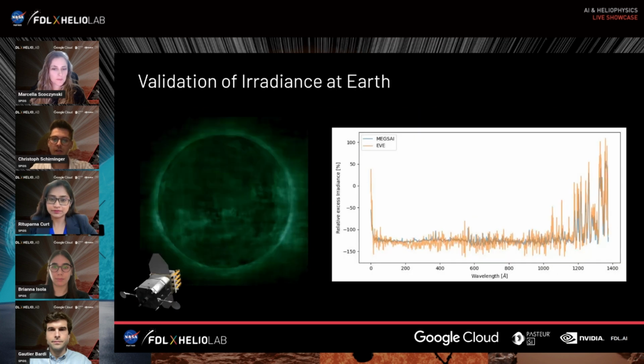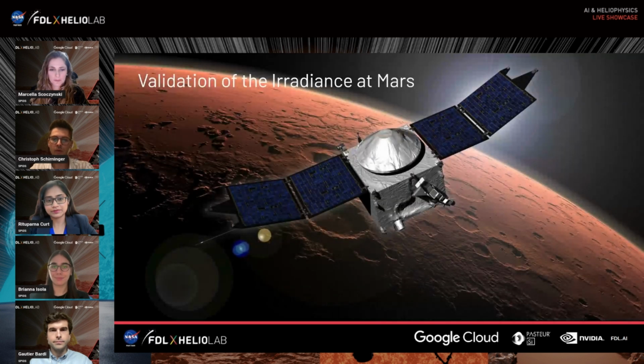To validate our irradiance estimations at different points in the solar system, NASA's Solar Dynamics Observatory mission provides us with irradiance measurements from Earth's perspective. The orange line in the figure on the right-hand side shows the actual measurements, and the blue line our irradiance estimations. As we move towards Mars, we will be able to compare our irradiance estimation from the 3D Sun reconstruction with actual irradiance measurements from NASA's MAVEN mission, which measures solar irradiance from Mars perspective. This will allow us to directly compare our irradiance model with real measurements from 2 points in the solar system.